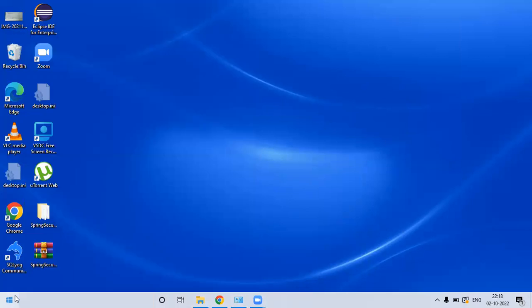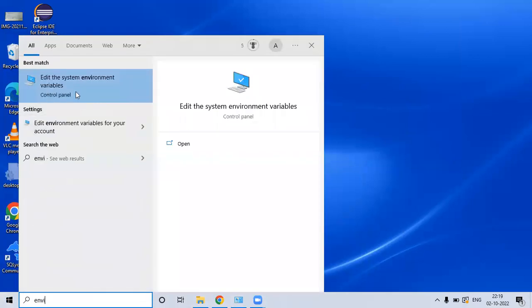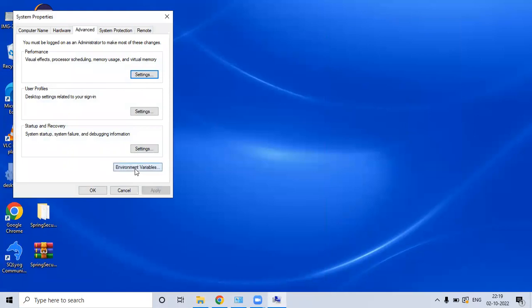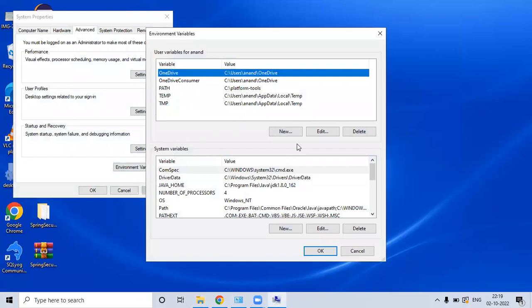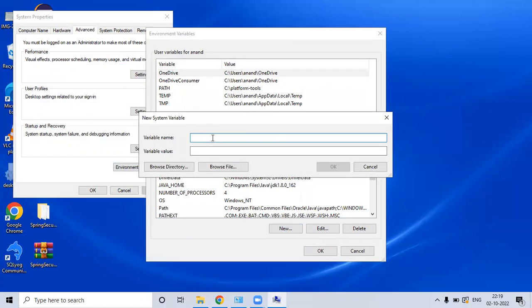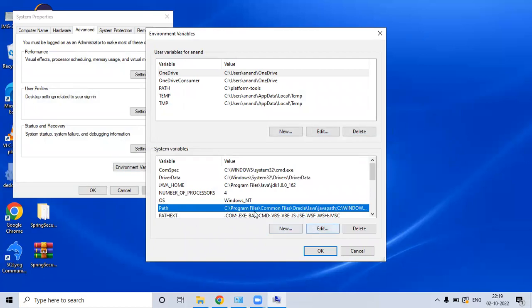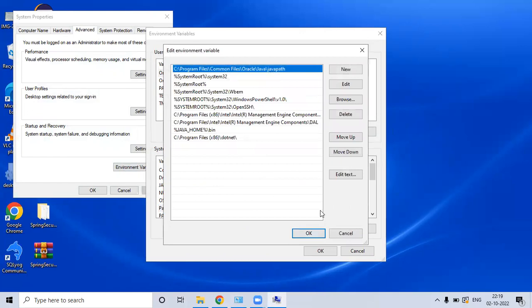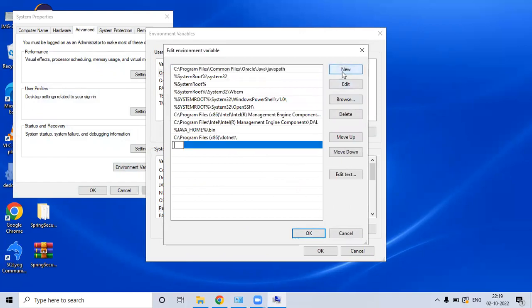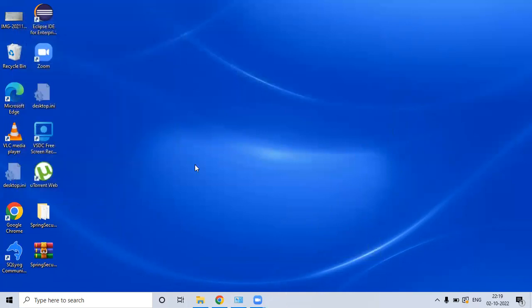In the search just type environment. You need to edit the system environment variables, and in this you need to click on environment variables. In the system variables section, you already have the path, so you don't have to click on new. Click edit, and it will ask you to create the new path for Java. This is the one which we copied, up to the bin. Click on OK and OK. Now we are done with the path setting.